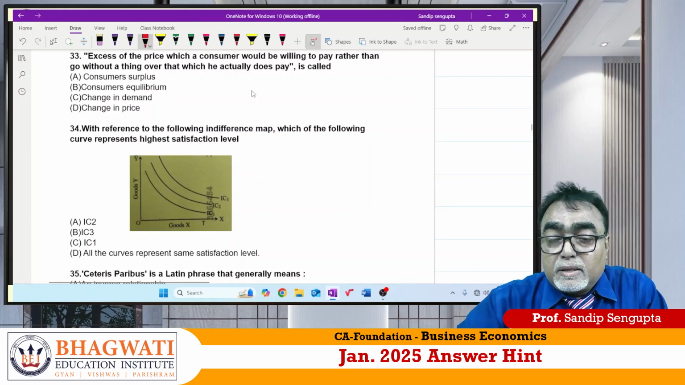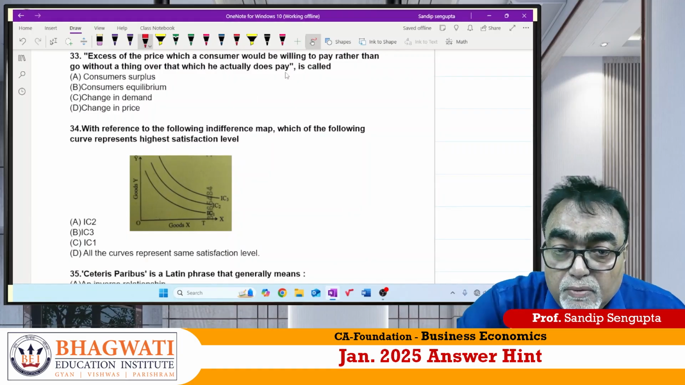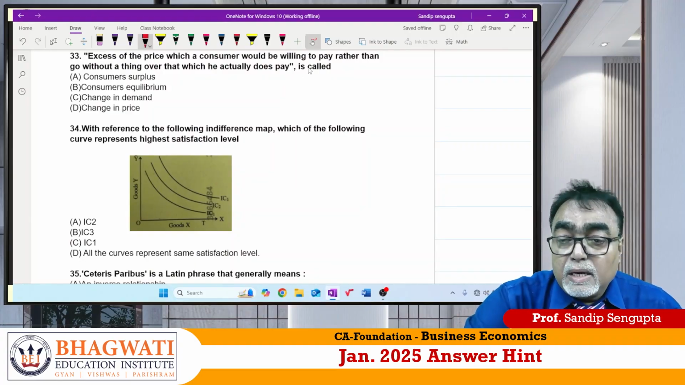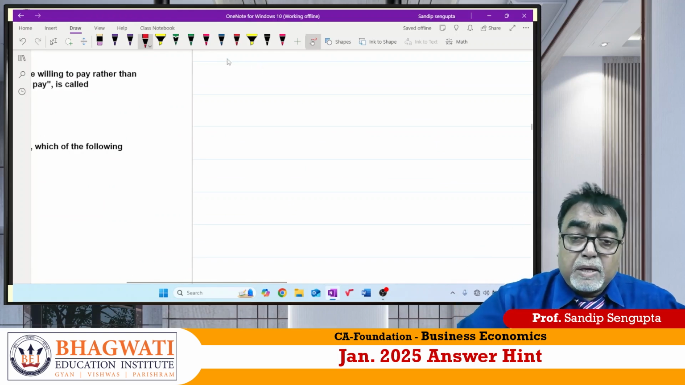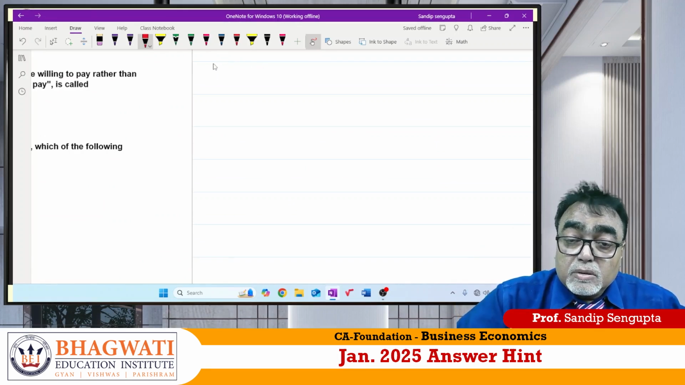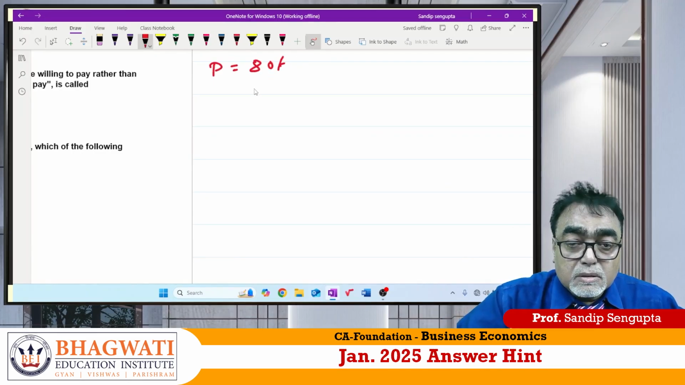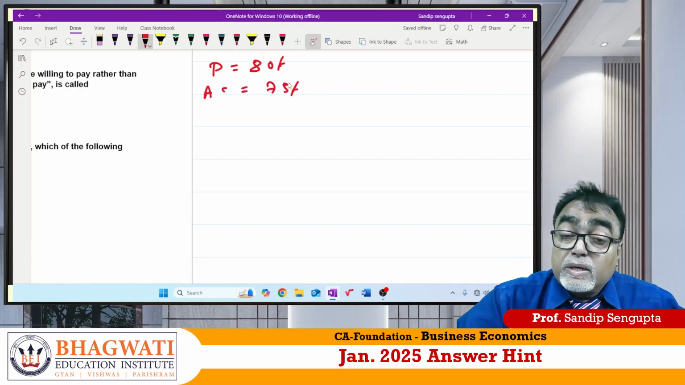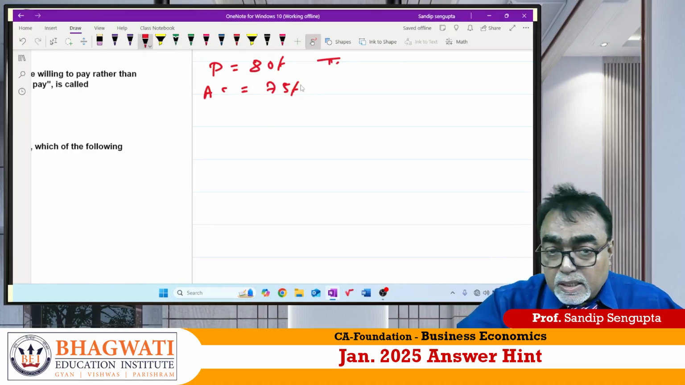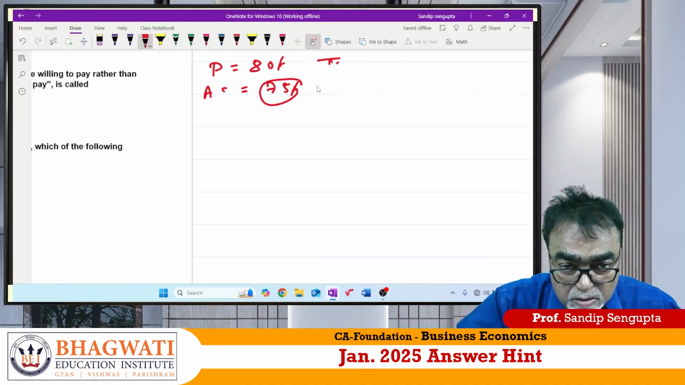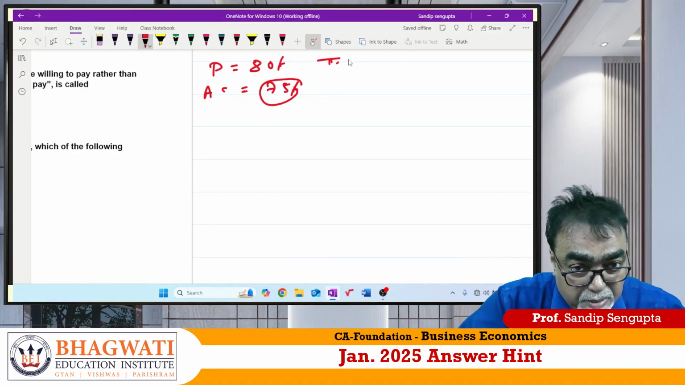Achha. 33. Excess of the price which a consumer would be willing to pay rather than go without it. Suppose, a basic example I am giving. Suppose you are ready to pay a price of 80 rupees, but the actual price in the market is 75 rupees. So what does it mean? Your total utility is priced into something and total expenditure is priced into that quantity. So your intention of paying price is more